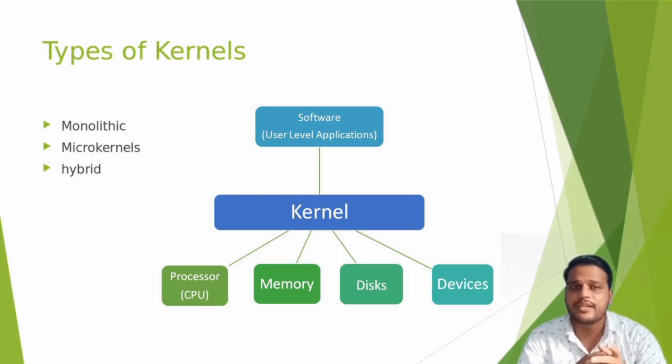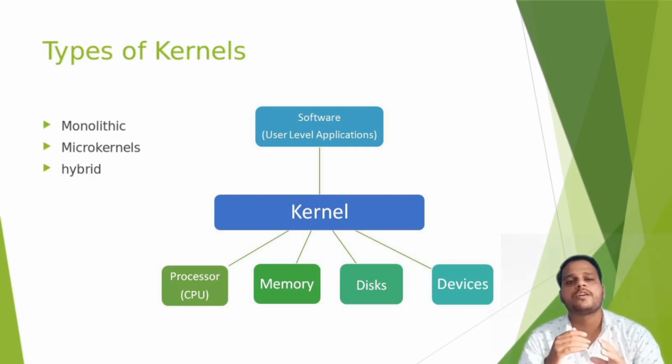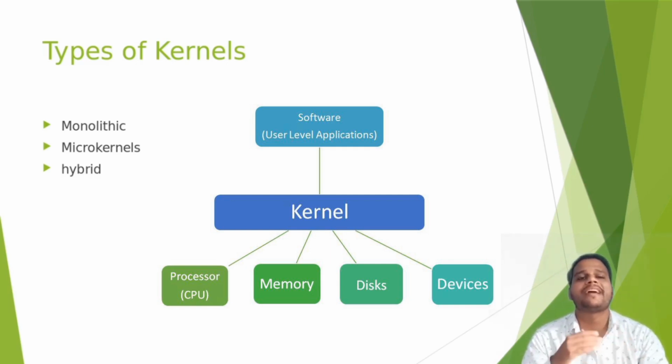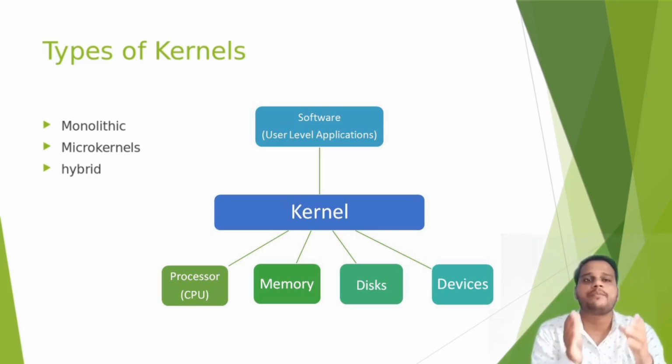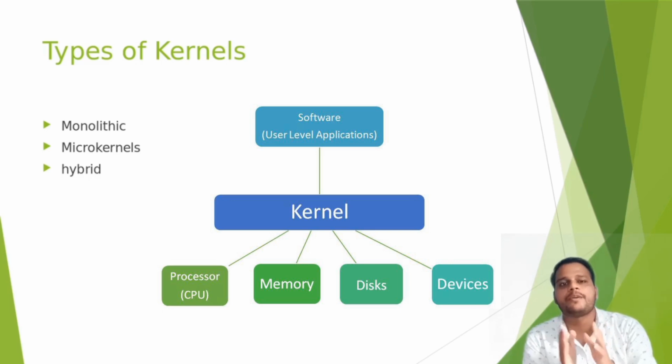Okay, and the third one is the hybrid operating system. What are hybrid operating systems? Hybrid operating systems are the toned-down version of monolithic operating systems, including some extra features. There are several types of hybrid operating systems like the Windows operating system, the Mac operating system, and various distros of the Linux operating system are also known as hybrid operating systems.